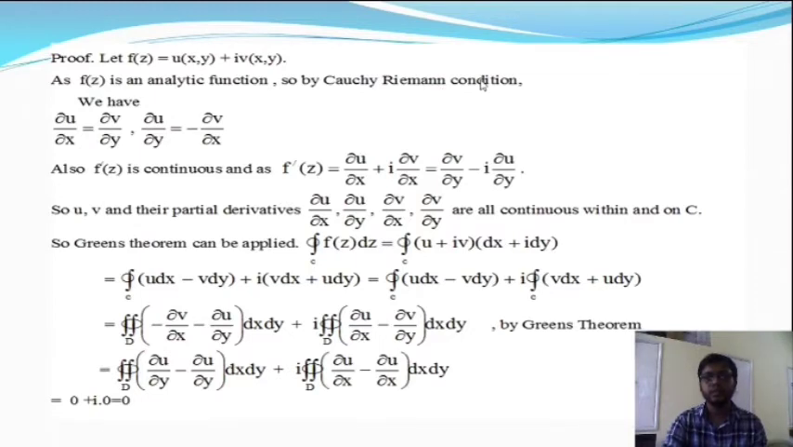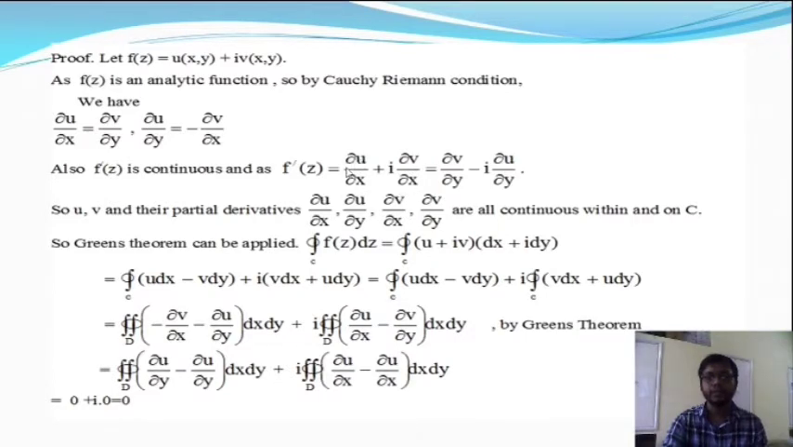So here f of z is analytic, so the Cauchy-Riemann conditions are satisfied, and the Cauchy-Riemann conditions are del u del x is equal to del v del y, so the partial differentiation with respect to x of the function u is equal to the partial differentiation with respect to y of the function v, as well as del u del y is equal to minus del v del x. Also f dash z is continuous. You know, f dash z is the derivative of f of z, and f dash z is equal to del u del x plus i into del v del x, the differentiation with respect to x.